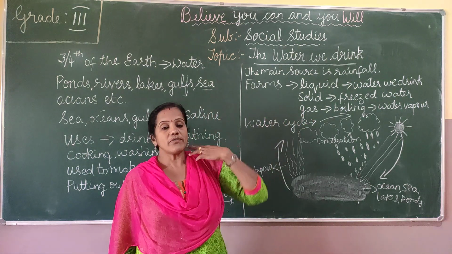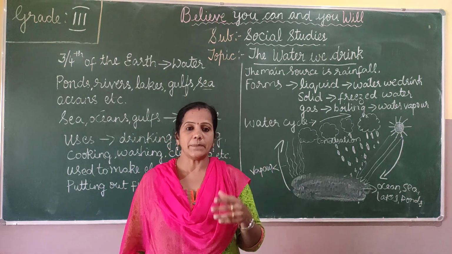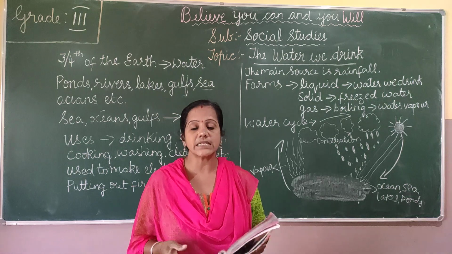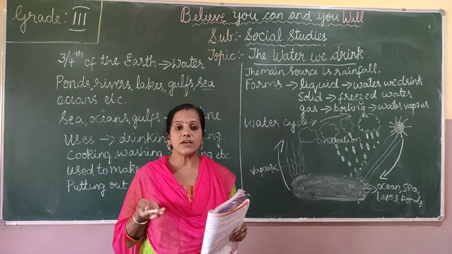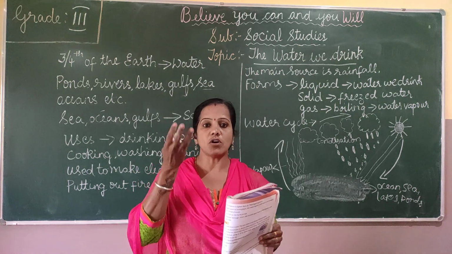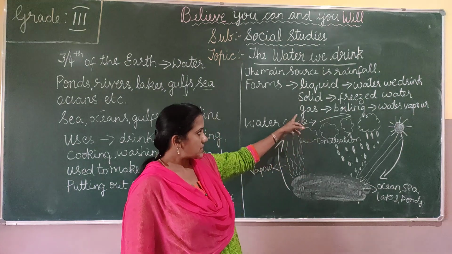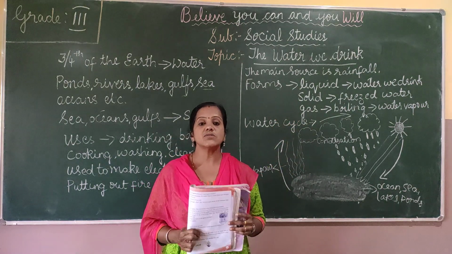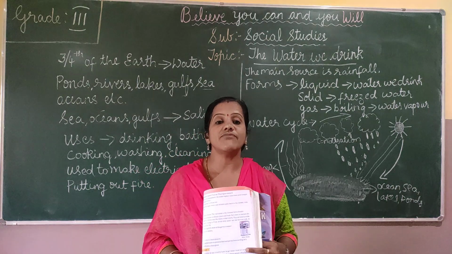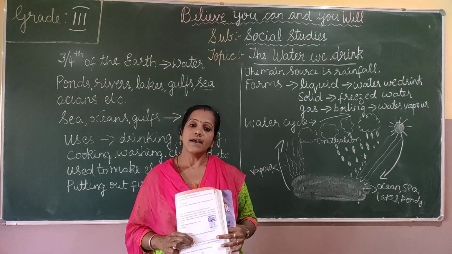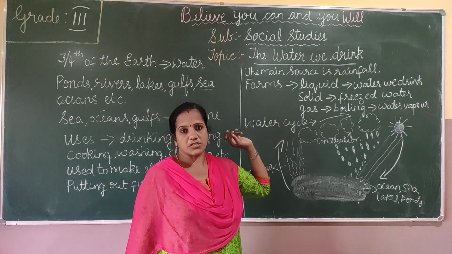And gas. When the water is boiling, the vapor comes out. Then it takes the form of gas, which is called water vapor. When the water is boiling, you can see the water vapor coming out. So when we boil the water, it takes the form of gas, which is called water vapor. So these are the three forms of water.